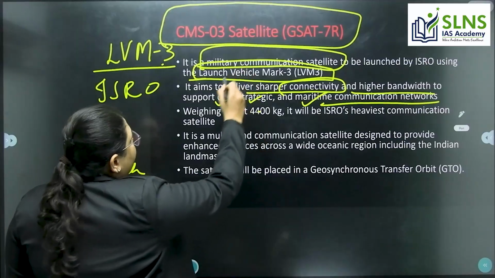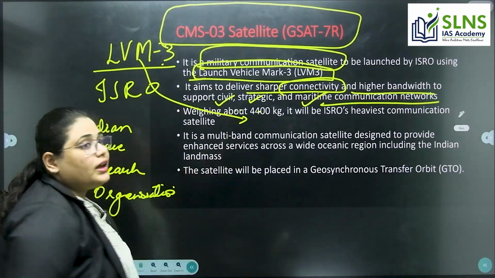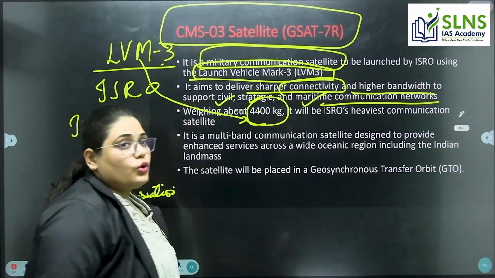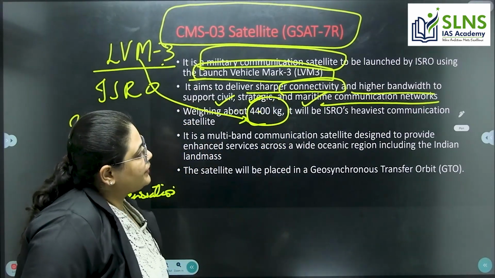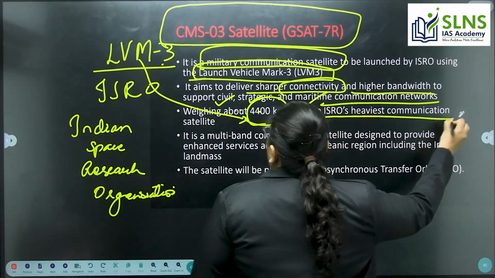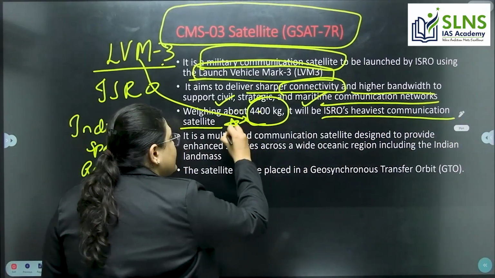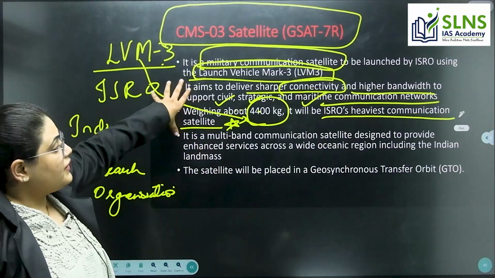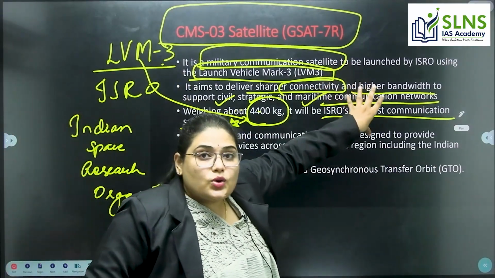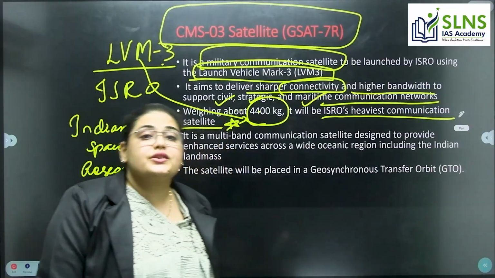We already said that LVM is used for heavy satellites. So the weight is 4,400 kilograms. It will be ISRO's heaviest communication satellite. This is very, very important for us from the prelims point of view. So it is ISRO's heaviest communication satellite.